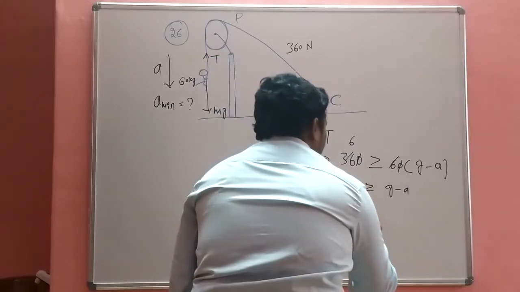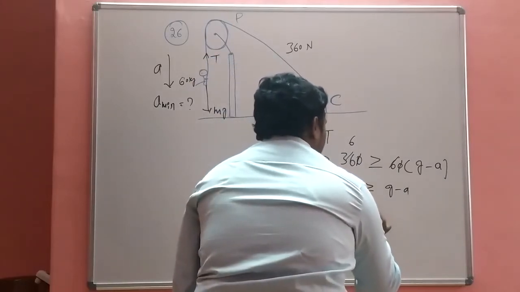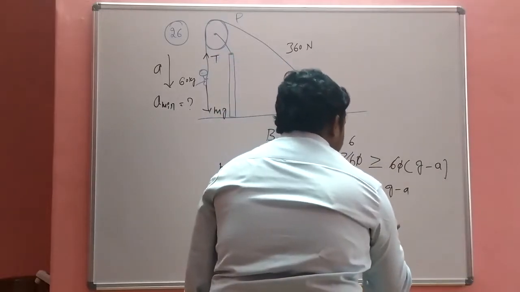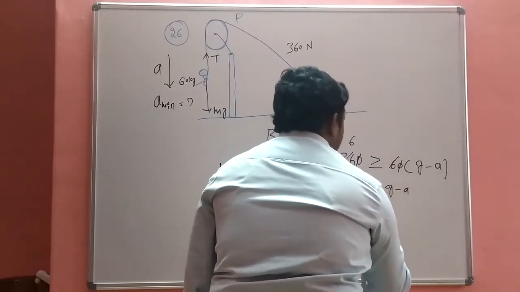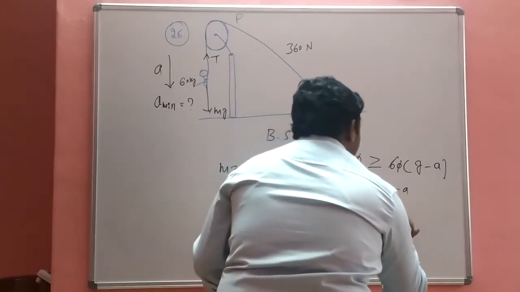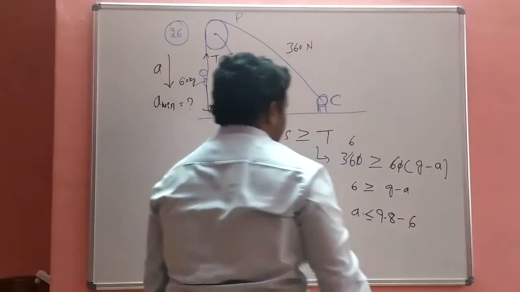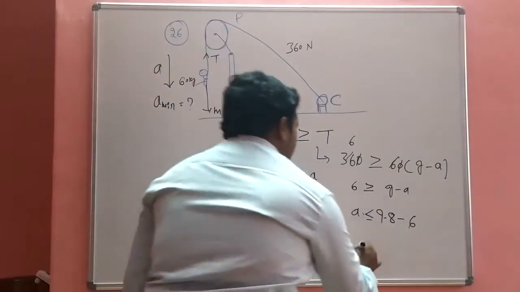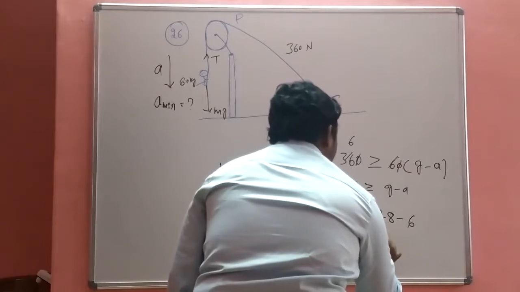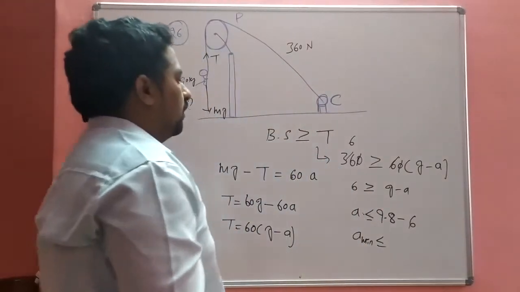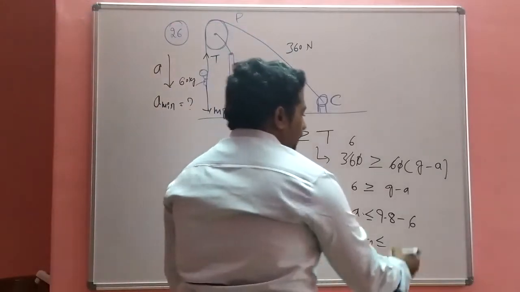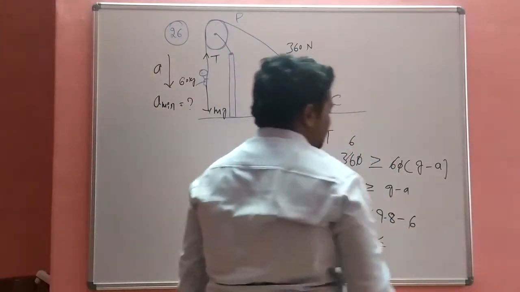So then a is greater than or equivalent to 9.8 minus 6.